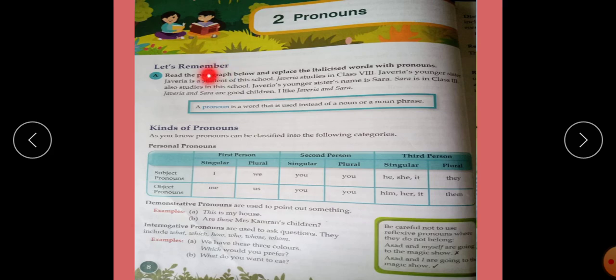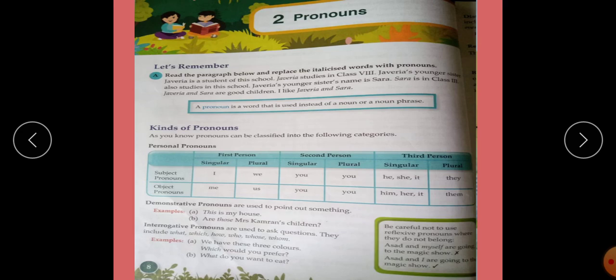Now come here, first paragraph. Read the paragraph below and replace the italicized words with pronouns. The italicized words you have to change with pronouns. Here is repetition of nouns. You have to change the nouns into pronouns.